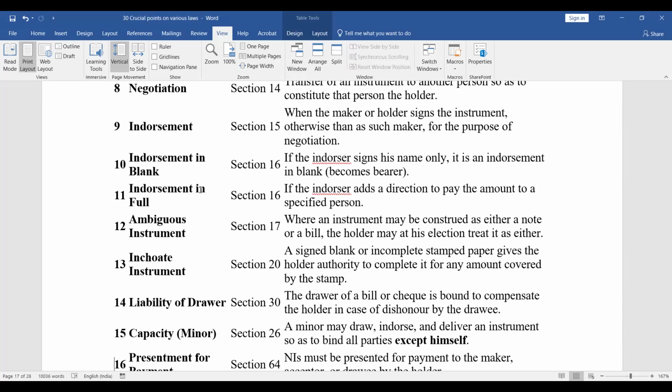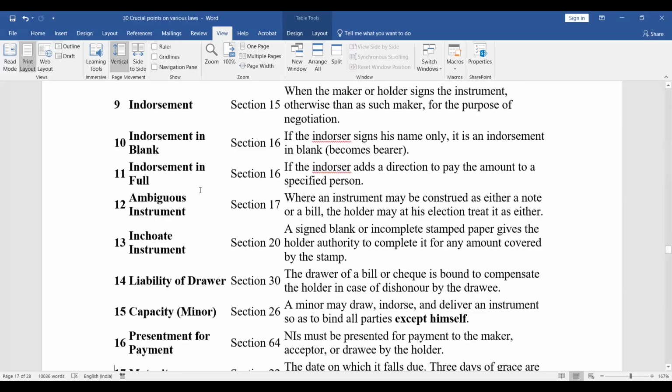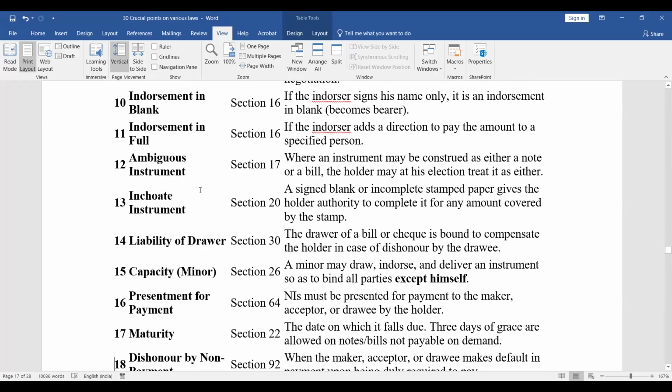Inchoate instrument, Section 20: a signed blank or incomplete stamped paper gives the holder authority to complete it for any amount covered by the stamp. Liability of drawer, Section 30: the drawer of a bill or cheque is bound to compensate the holder in case of dishonor by the drawee. Capacity of minor, Section 26: a minor may draw, endorse, and deliver an instrument so as to bind all parties except himself.